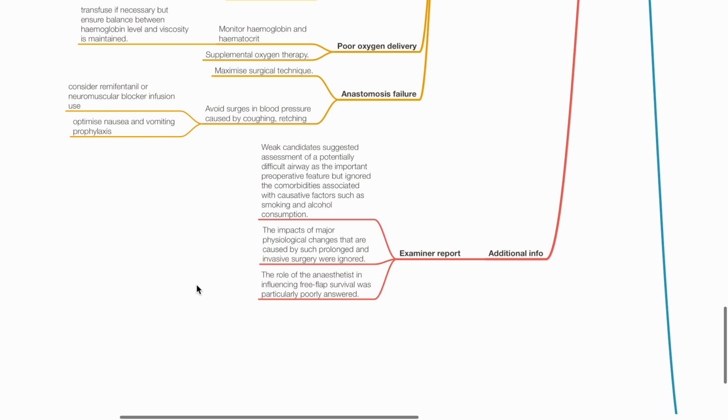Additional information. Examiner's report. Weak candidates suggested assessment of a potentially difficult airway as the important pre-op feature, but ignored the comorbidities associated with causative factors such as smoking and alcohol consumption. The impacts of major physiological changes that are caused by such prolonged and invasive surgery were ignored. The role of the anaesthetist in influencing free flap survival was particularly poorly answered.